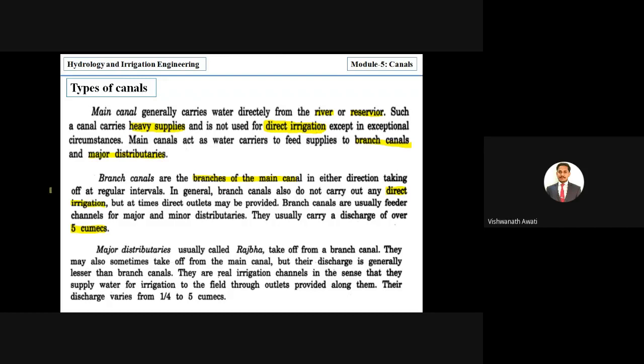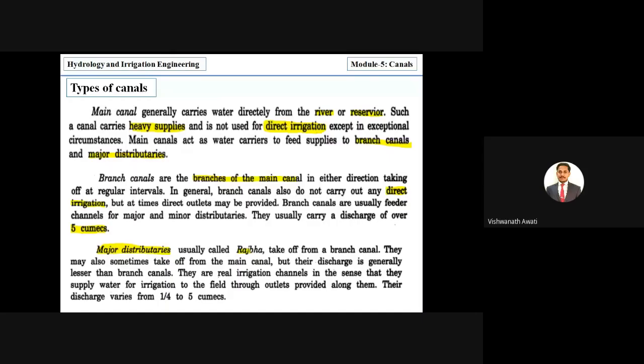Right after the branch canal, the next importance is the major distributary. It is usually called Rajbaha, or Rajakalvi in some South Indian languages, but actually a major distributary takes off from the branch canals.